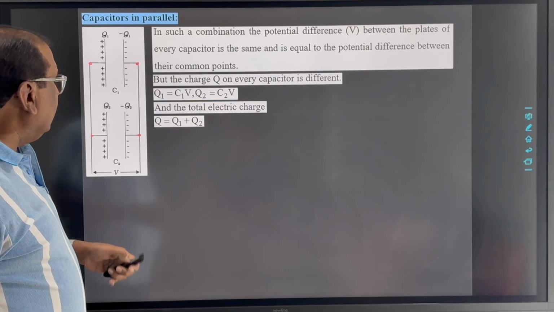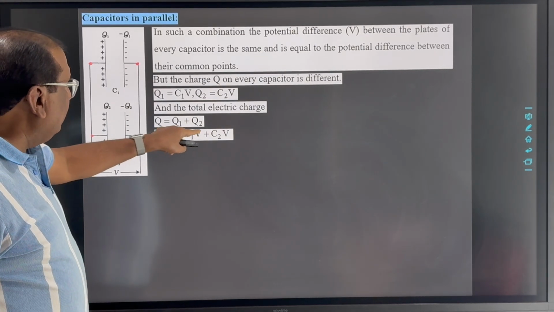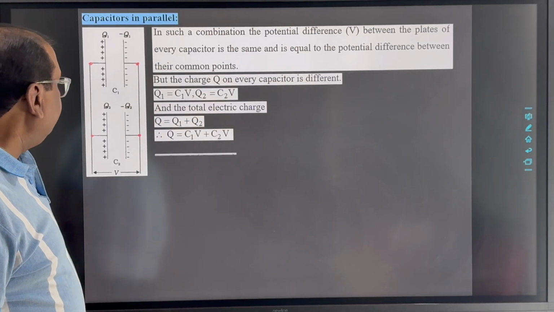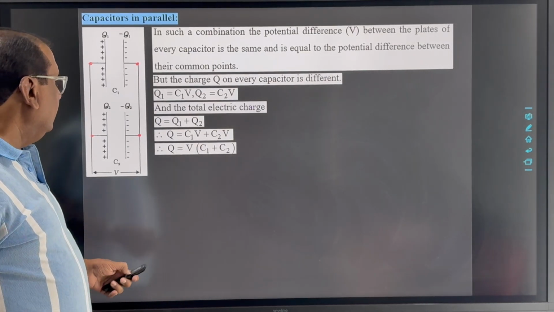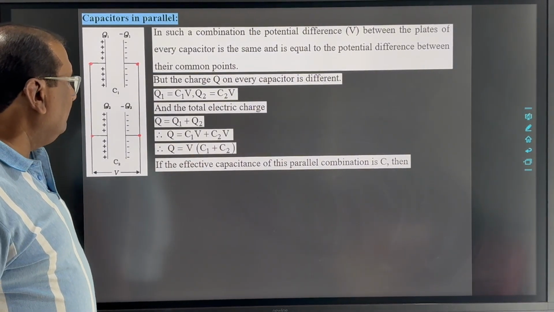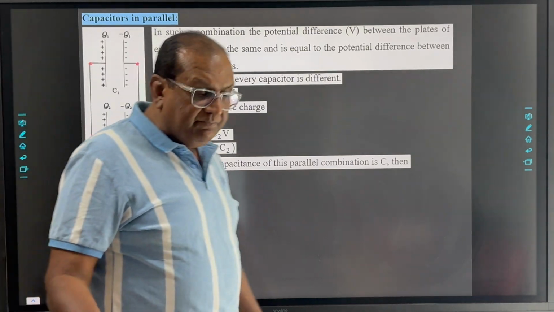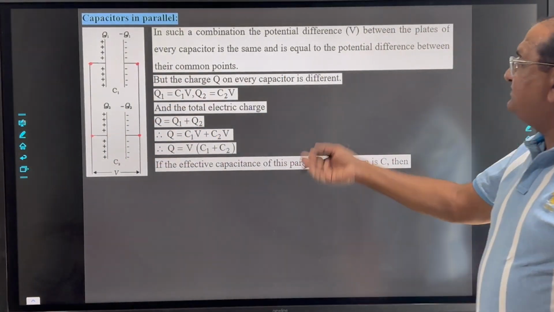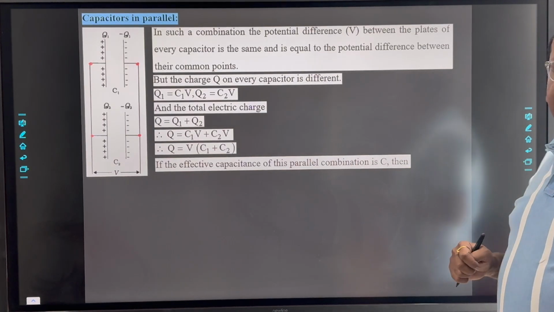Now substitute these values of Q1 and Q2. So we can write Q as C1V plus C2V. Take V common, take it on the left hand side. So we can write now Q by V is C1 plus C2. Now suppose here the effective capacitance for this parallel combination is C.